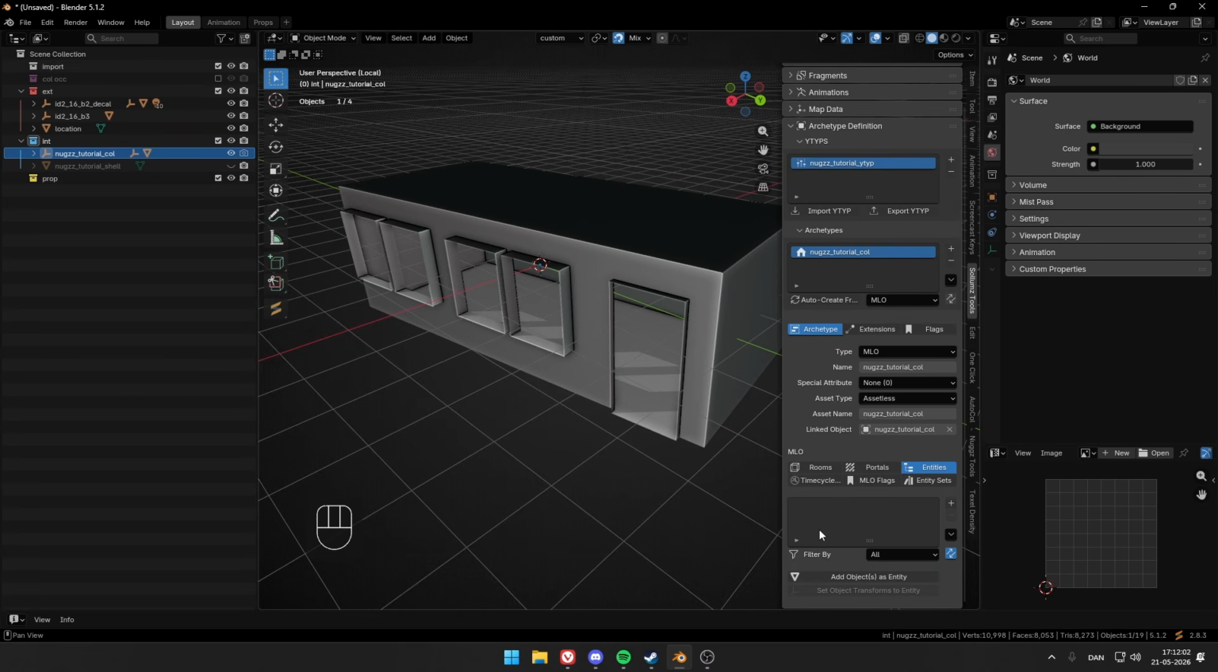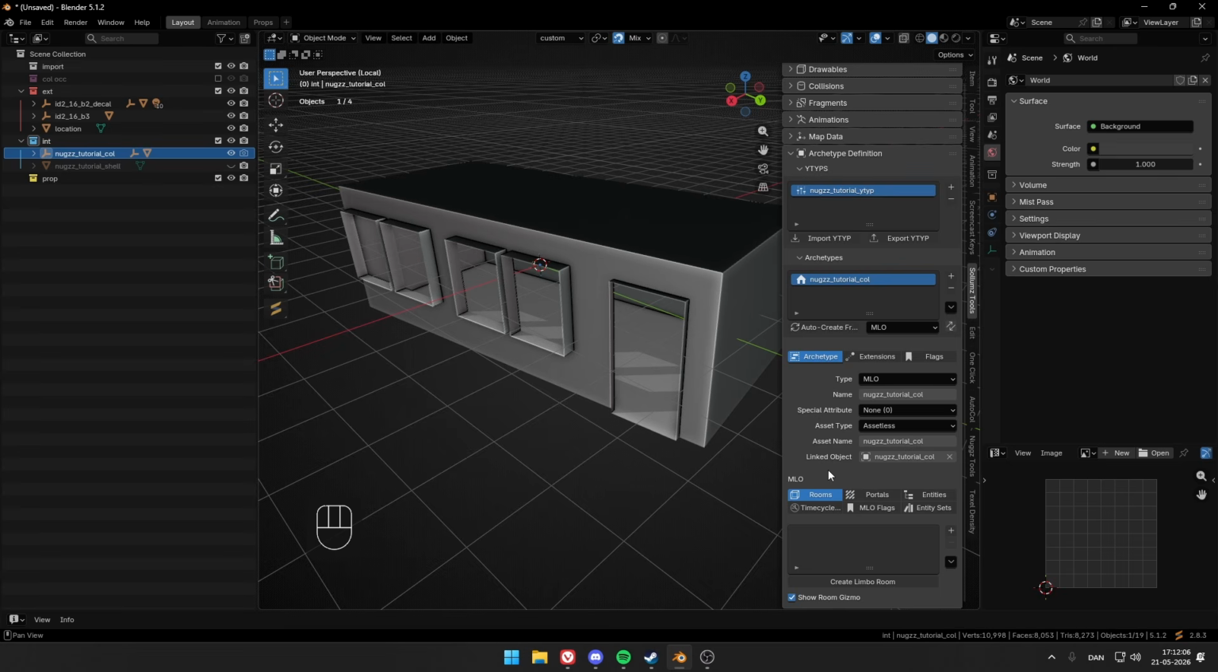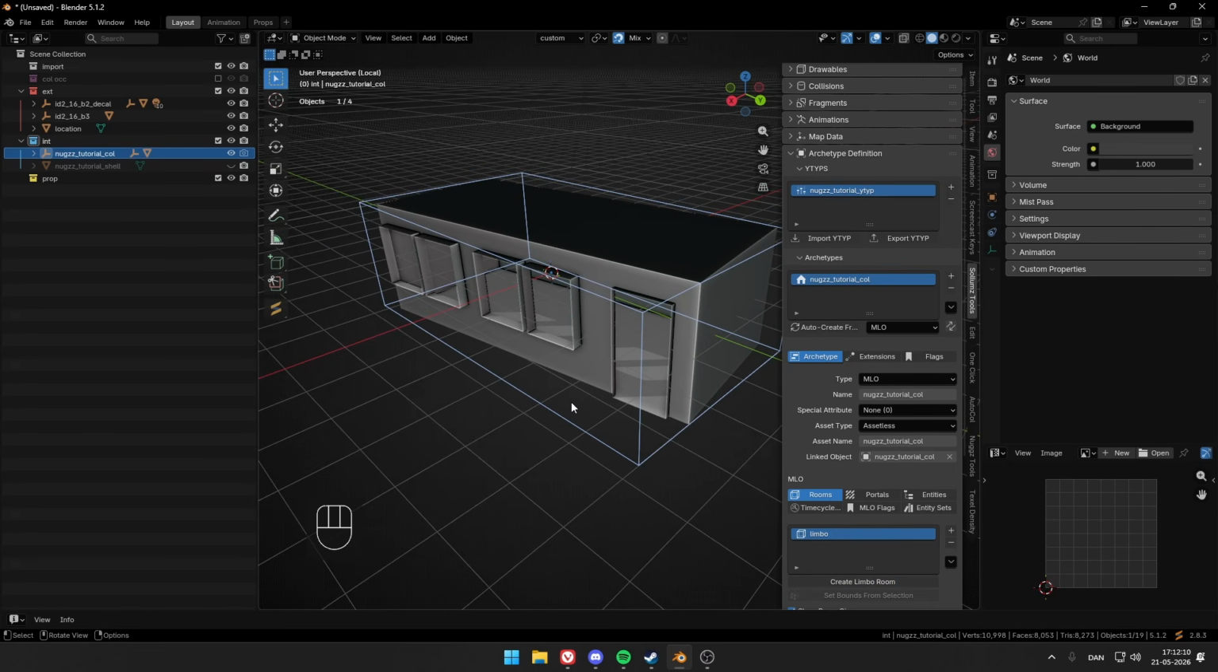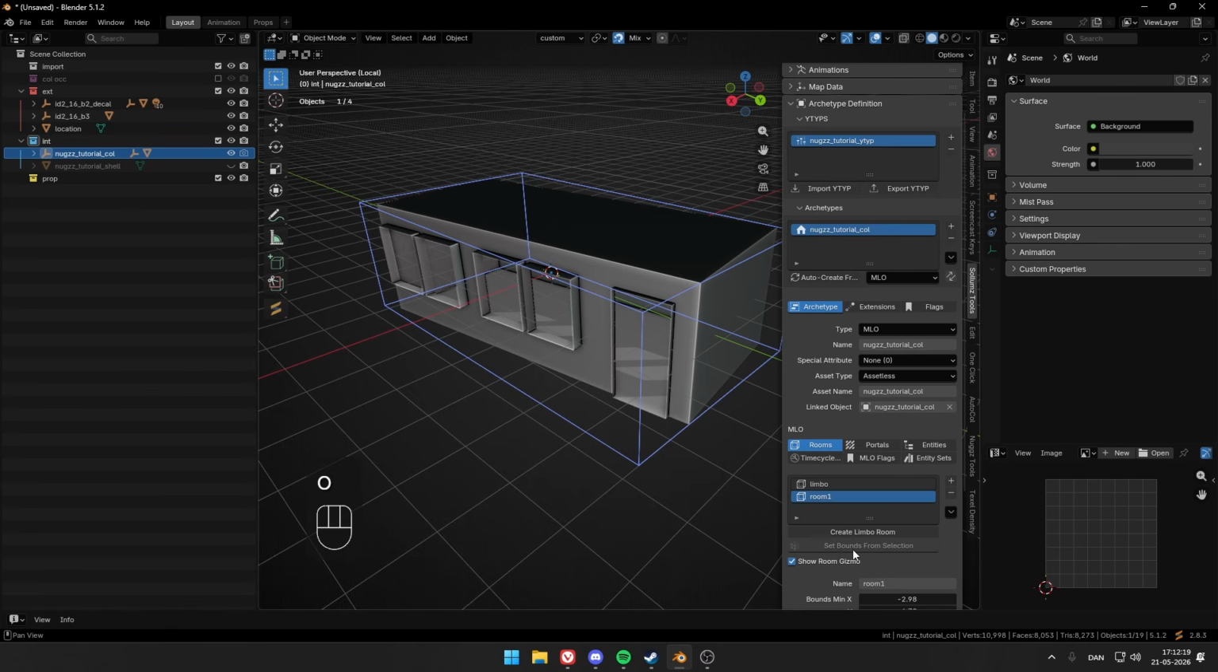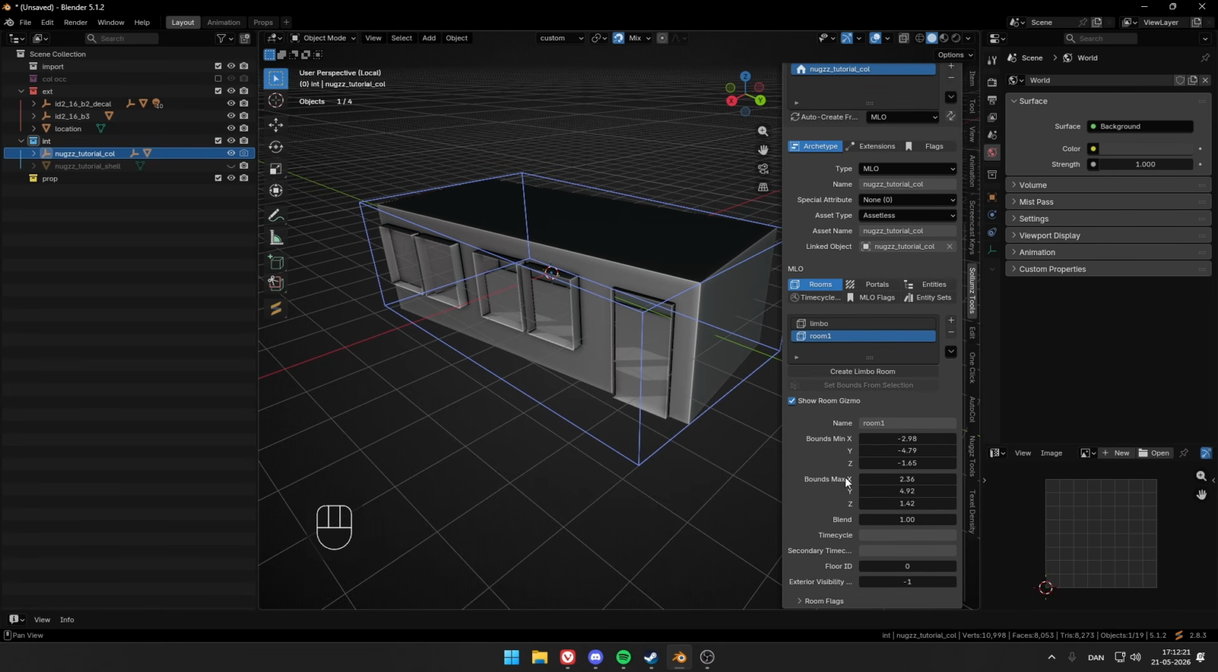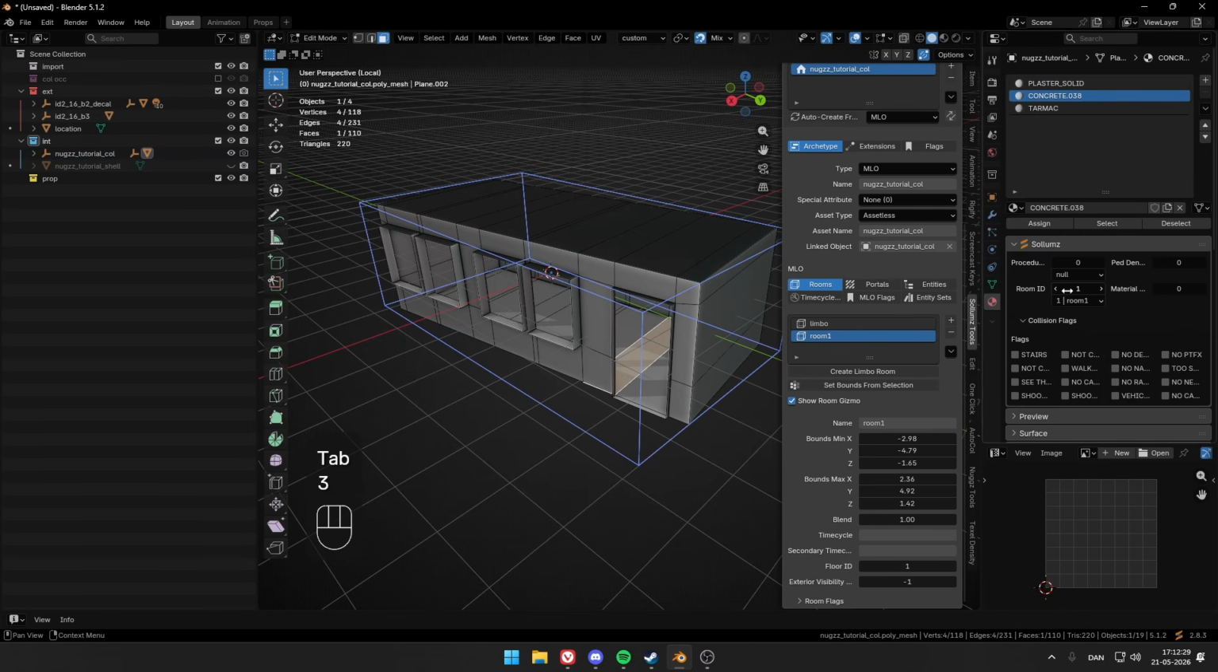Now we want to make the rooms. So go ahead, head down to room, create limbo. Limbo is the outside, so we also want one for the inside. So make another one. This one we can call room 1. Scroll down a bit, and where you see floor ID, we want to make this number 1. So the same as the floor.